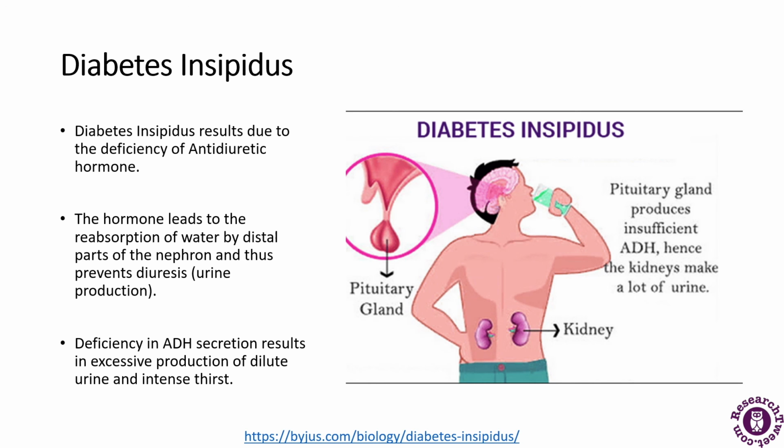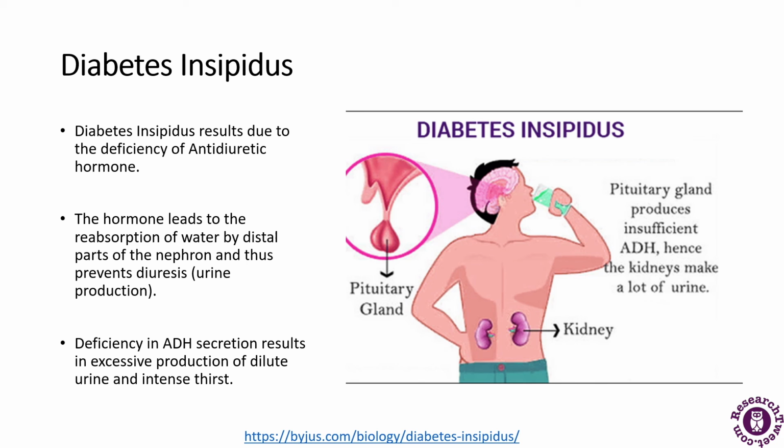The next I will talk about is diabetes insipidus. Diabetes insipidus is one of the rare disorders. It results from the deficiency of antidiuretic hormone. In this condition, the hormone leads to the reabsorption of water by the distal parts of the nephrons and thus prevents diuresis, which is urine production.